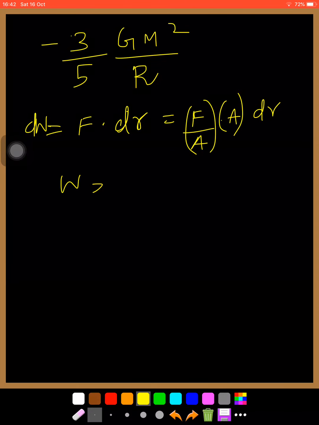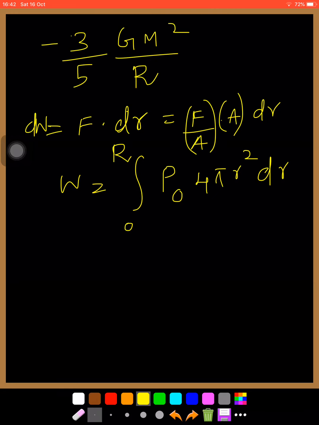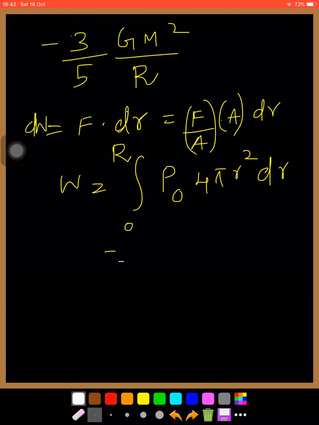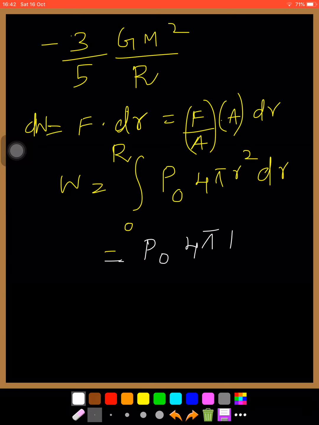dW, and the work done is integral from 0 to R of pressure times area dr. Here the pressure is the degeneracy pressure P0. It is spherical, so the surface area is 4 pi r square dr. And on integrating, this is equal to P0 4 pi r cube by 3. That is the integral. And equate this to minus 3 by 5 g M square by r.